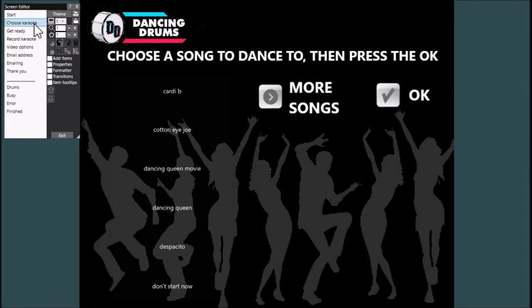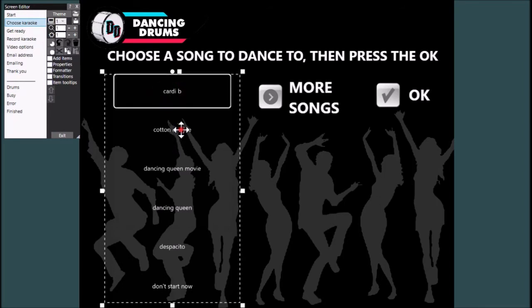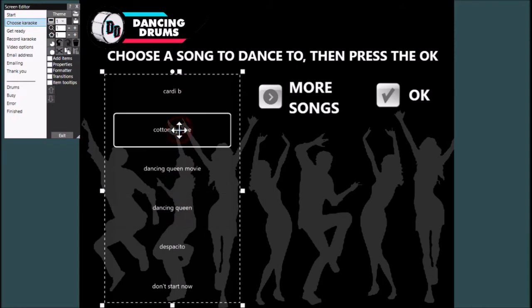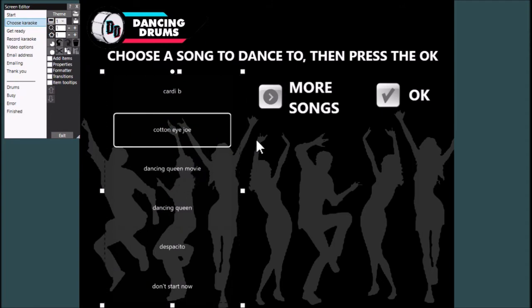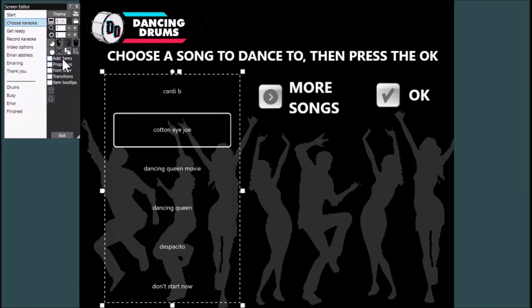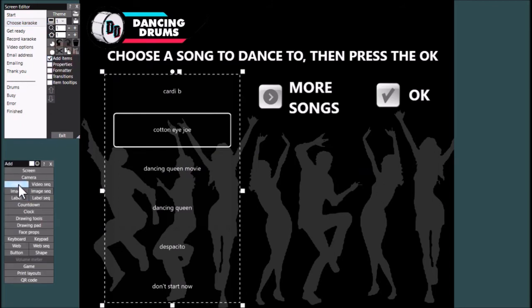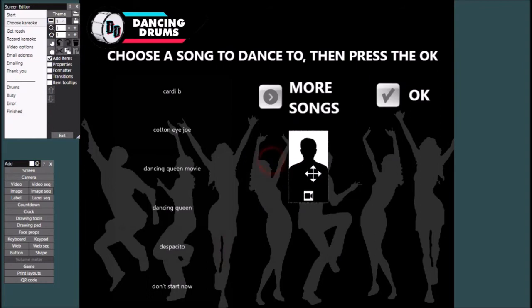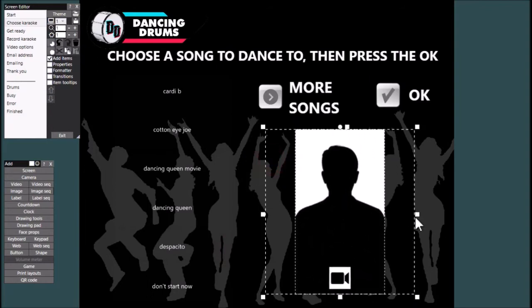Firstly, on the Choose Karaoke screen, we have a list of files, as I say, that can be selected by the user. The thing about this screen is, though, you don't get to see a preview of the one that you've chosen. So I thought that would be quite useful to add. So to do that, you need to add a video item, make it a placeholder item, and here we are. Let's put it down in this area of the screen.